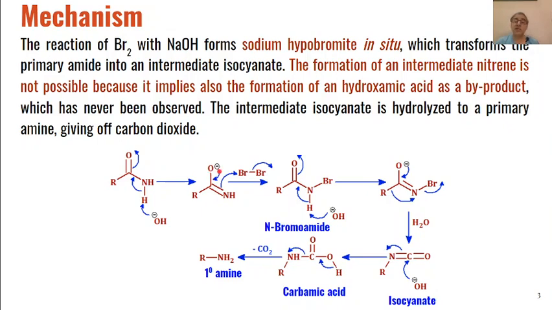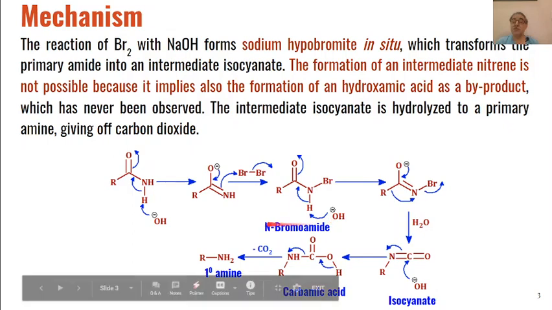Then the electron pair will return to form a carbon-oxygen double bond, and this pi electron pair will be used for attacking the electrophilic bromine, and the bromide will be removed. This is how in the first step primary amides are converted into N-bromoamides.